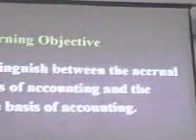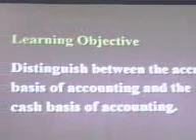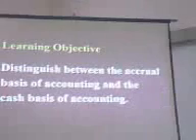So the further learning objective is distinguish between accrual basis of accounting and cash basis. Just now we have learned something about accrual basis. Accrual basis means you have spent something when it will be called that you have spent as soon as the work is done. You have employed some person for a month. If you have not paid him cash, still it will be called that expense has been done. But in cash system, expense will be treated to be done at the time when the cash is paid.